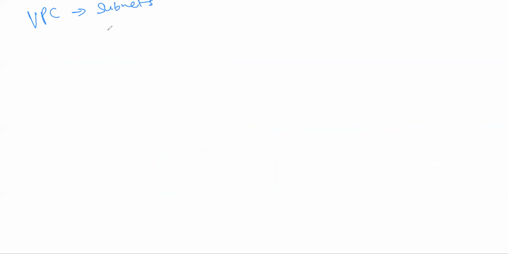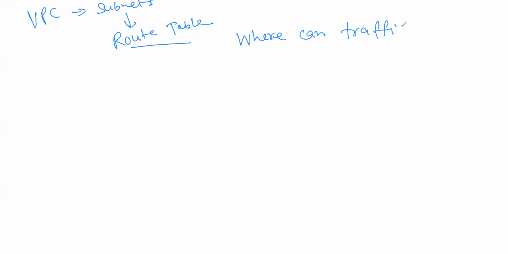Now, each subnet must be associated with a route table. So what does routing define? Where can traffic flow to? That is defined by routing, right?